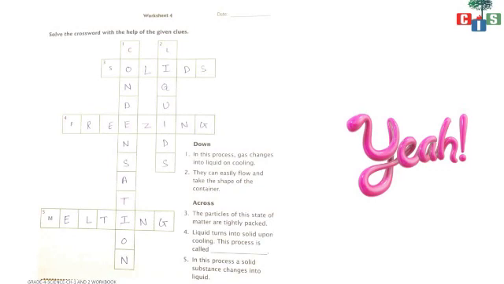Third number. The particles of this state of matter are tightly packed. So what will be the answer? Solids. Yes. Then the fourth one, liquid turns into solid upon cooling. This process is known as freezing. Very good. So in the fourth one, we have to write down freezing. The fifth one is, in this process, a solid substance changes into liquid. So when will a solid change into liquid? When it is melted. Yes, so our answer is melting. Okay.